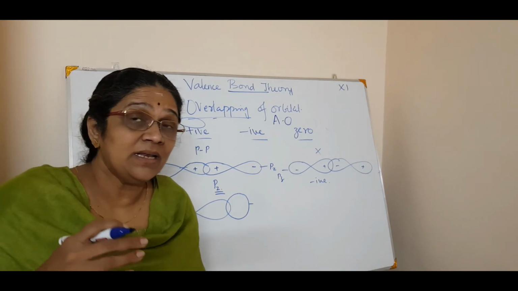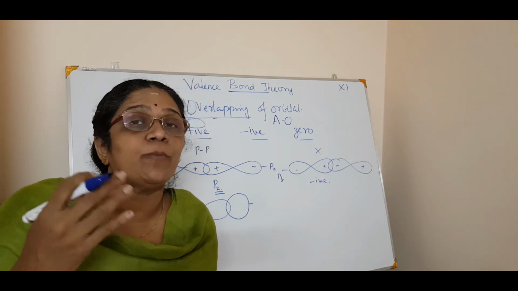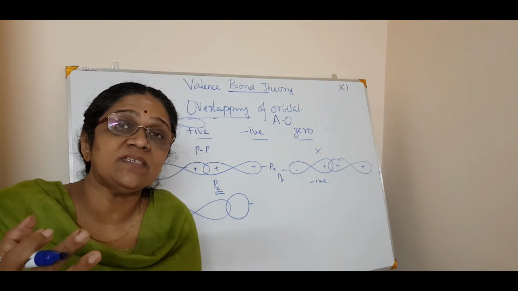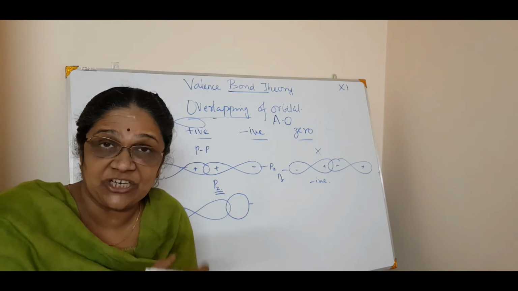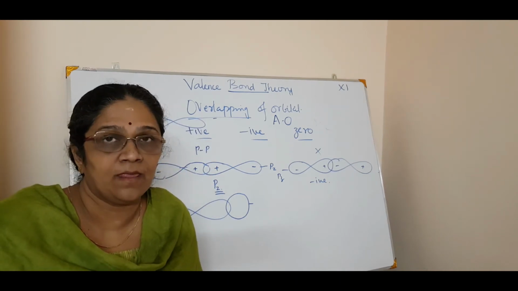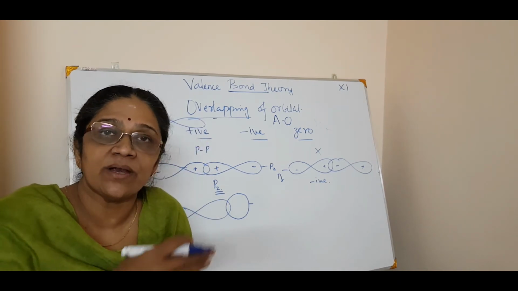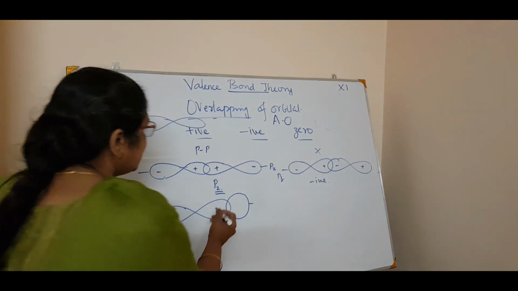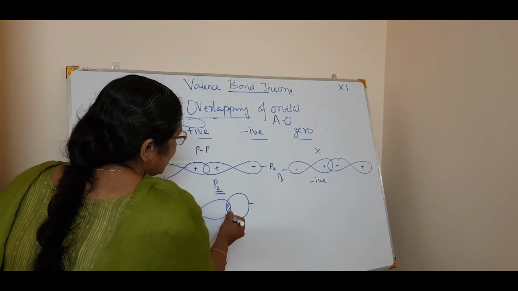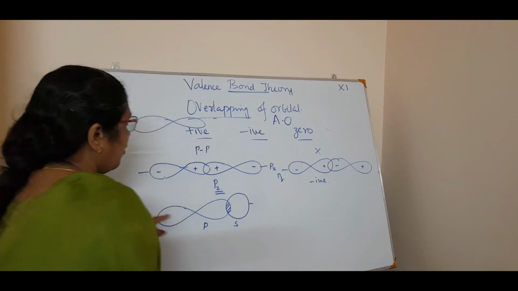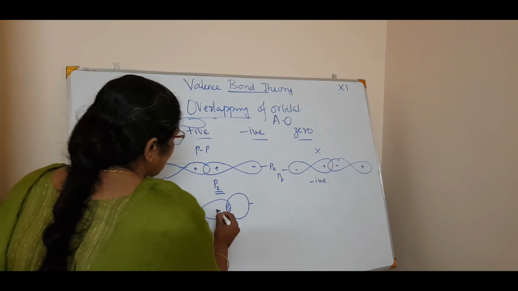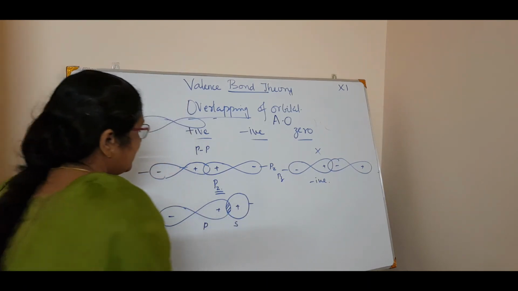But it is not like px, py or pz. Px, py or pz means it can only overlap in that direction. That is why they are directional bonds, in the x-axis, y-axis or z-axis. So this is a very good overlapping, that is the SP overlap. Here this is positive and this is negative.